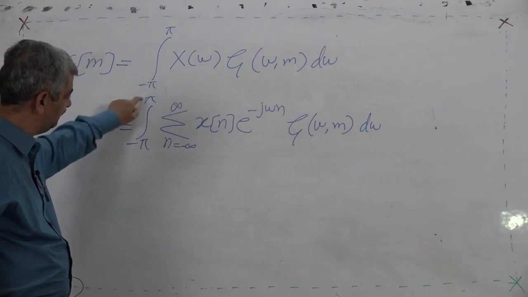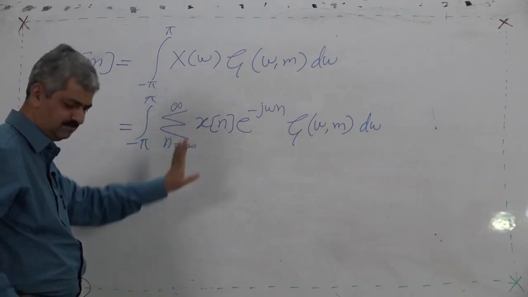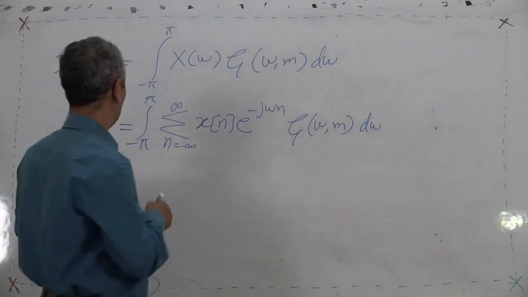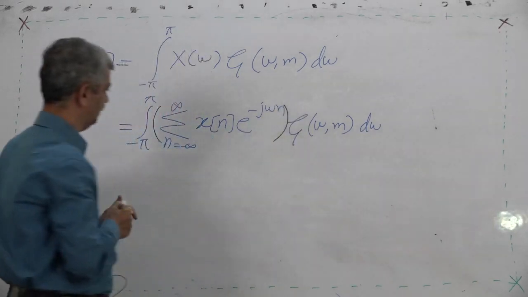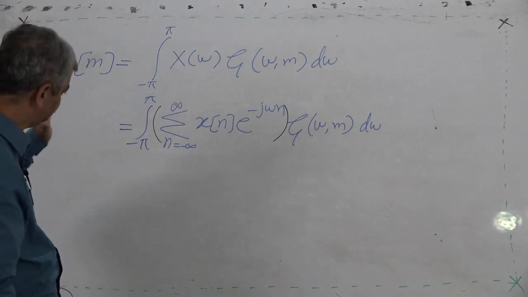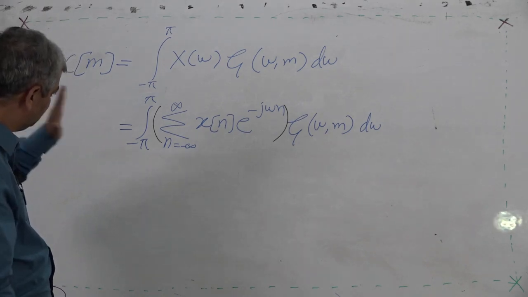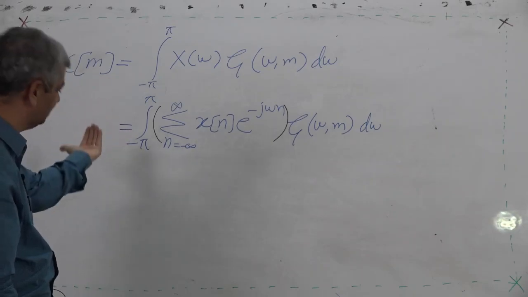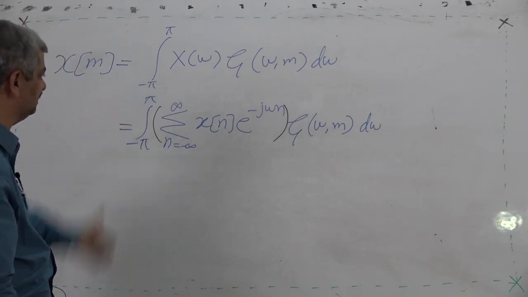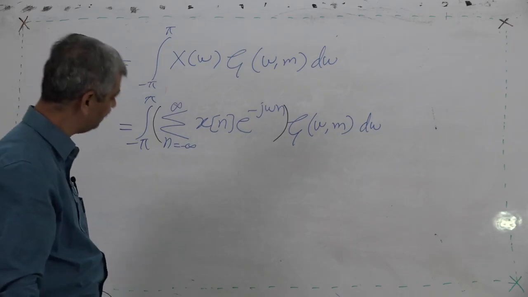Here we have not done anything new, only put in the value of X(ω). So, there is summation and integration, summation and integration.